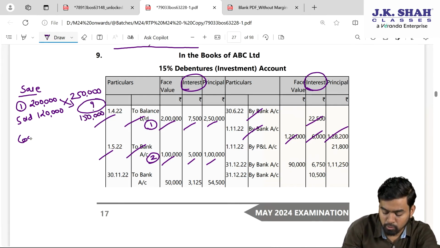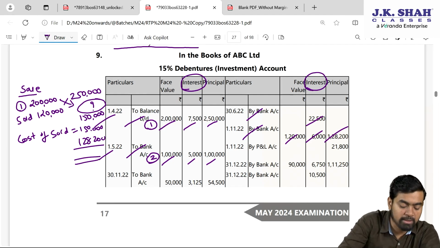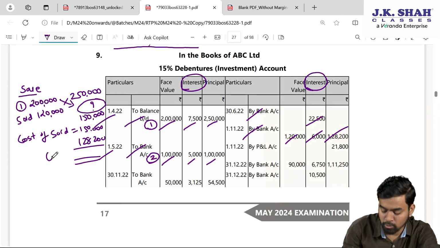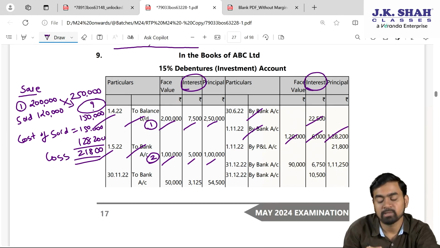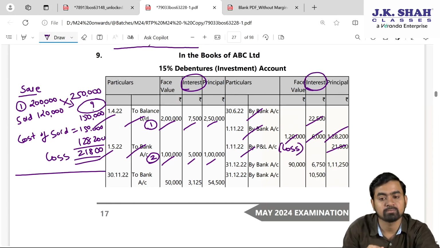So my dear students, cost of investment sold is 1,50,000 and we sold it for 128,200. So my dear students, this is a bad deal. 128,200, hence there is a loss of 21,800. That 21,800 loss we have recorded in P&L. In the bracket you can write this is loss. I hope this particular part is clear, my dear students.